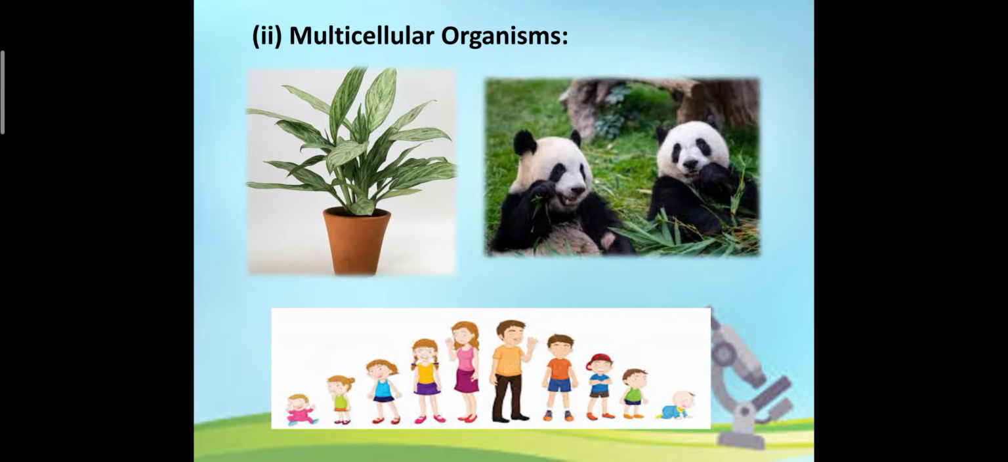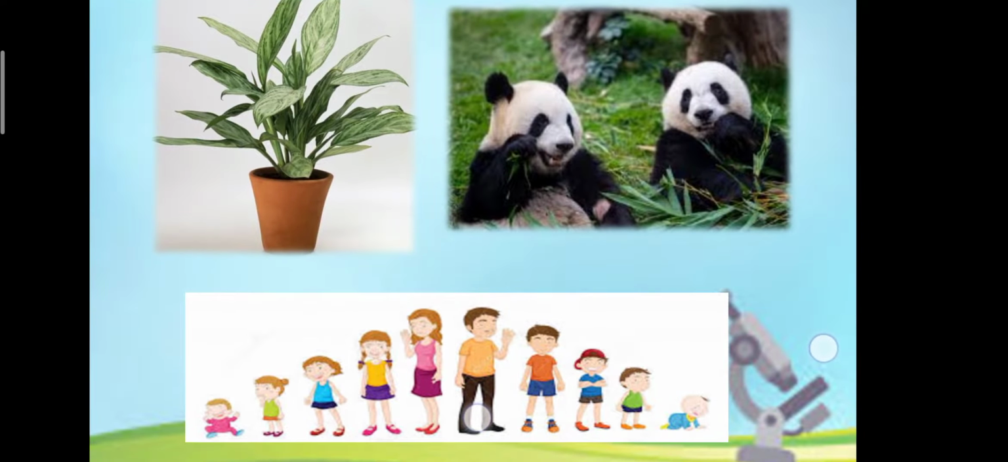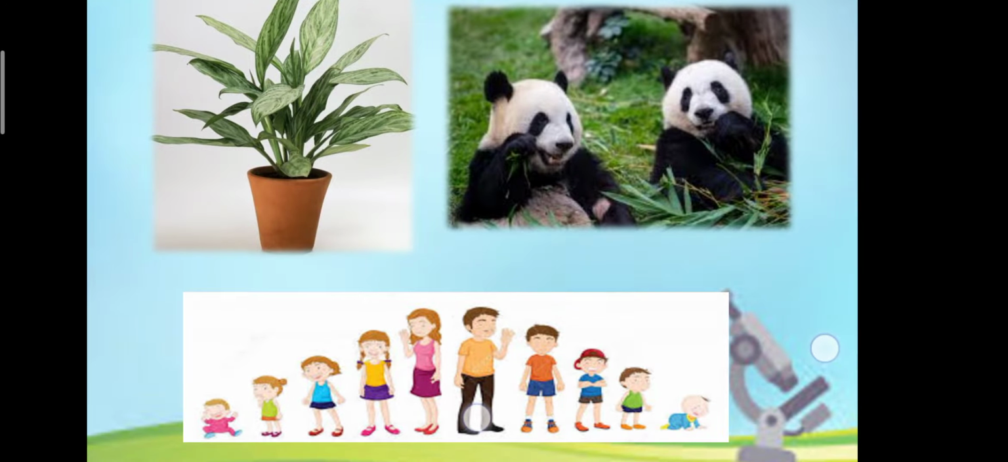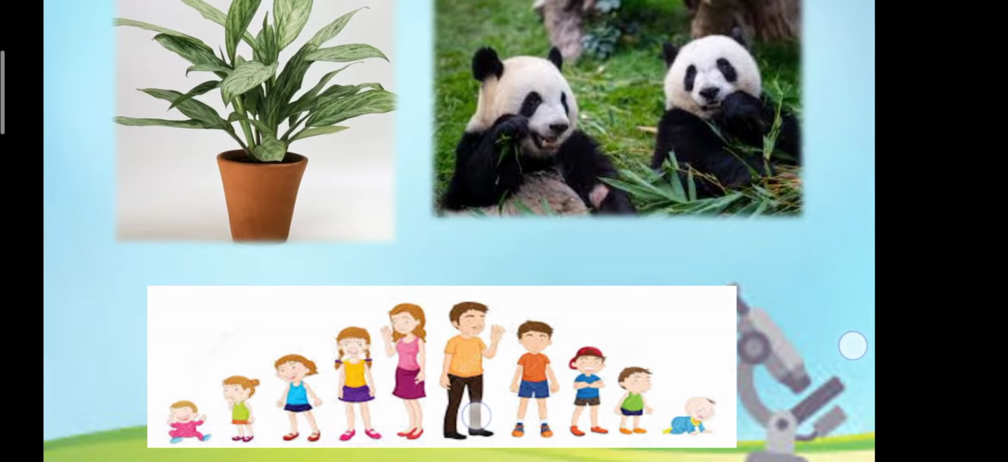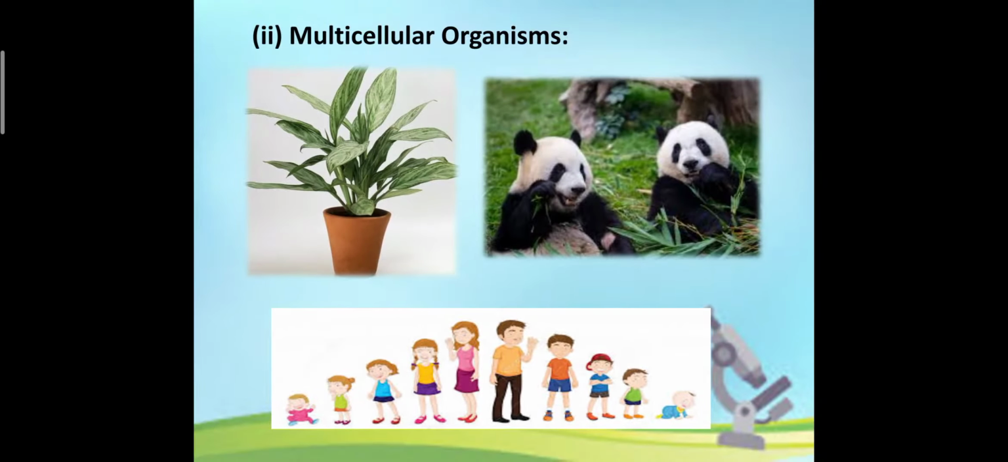Coming to the multicellular organism, as the name suggests, multicellular organisms means they have many cells which help them to form tissue, tissue to organ, and then to a whole organ system. The very best and the common example is all the plants, human beings, and animals.